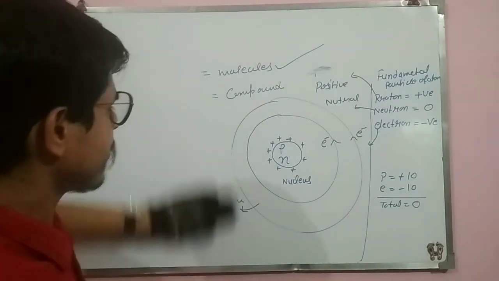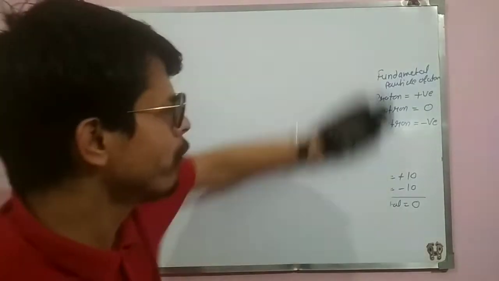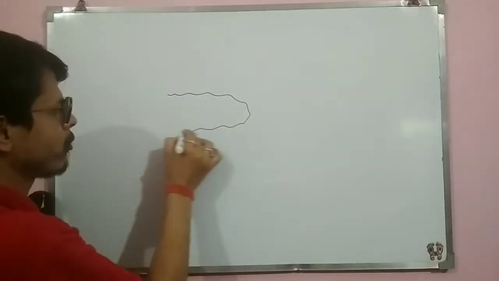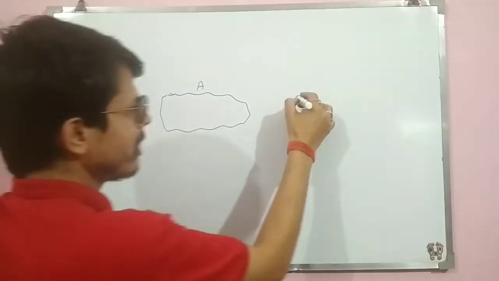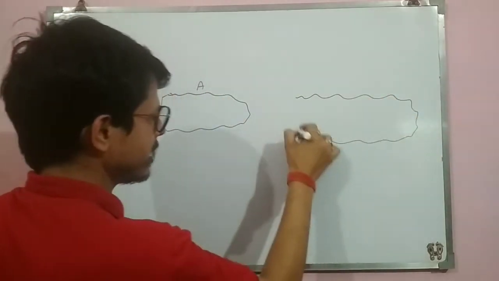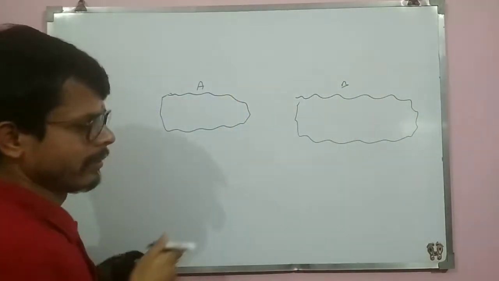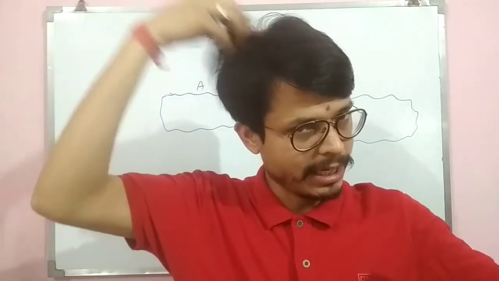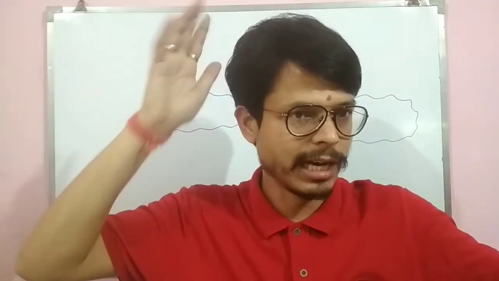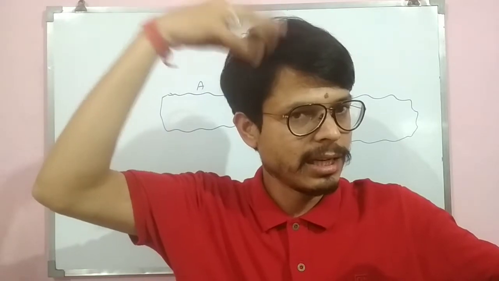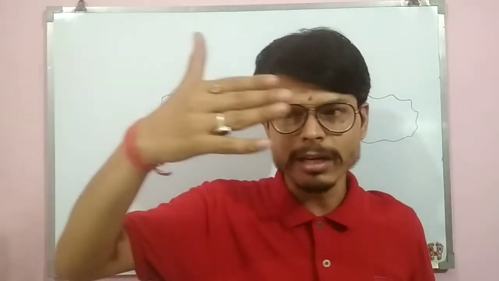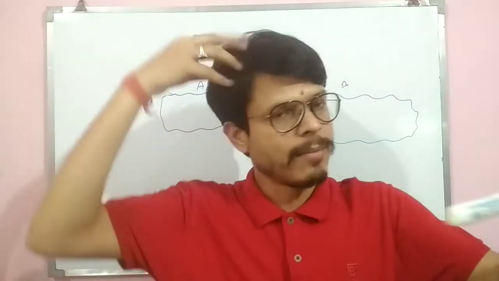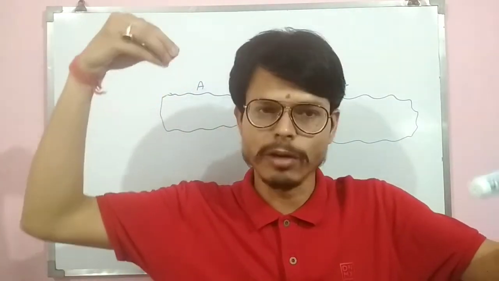Now, if you rub two materials, I have two materials. This is material A, my marker, suppose, and this is material B, my hair. ये मटेरियल ए है मार्कर और ये मेरी हेयर है, ड्राई हेयर है, मैंने इसमें ऑयल नहीं डाला अभी. This is material B. When you rub, this marker is also made up of small particles. My hair is also made up of small particles.